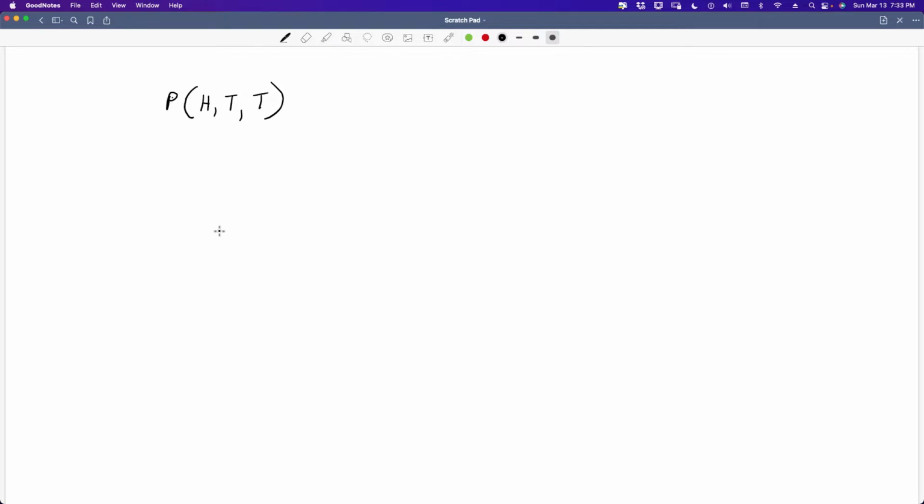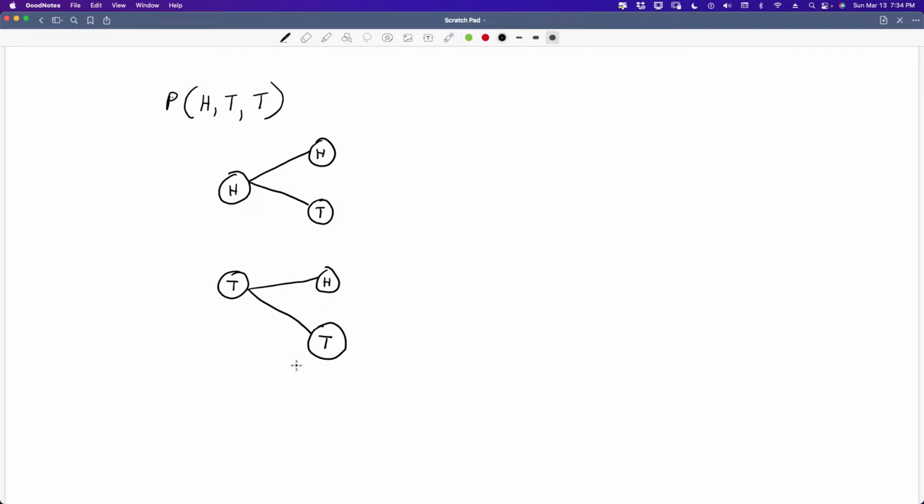So here's my first toss. On my first toss, I'm either going to get a heads or I am going to get a tails, right? That's the first toss. My second toss, let's say I get the heads the first time. My second toss, I'm either going to get a heads or a tails, right? Same thing here. If I got tails the first time, when I toss it again, I'm either going to get a heads or a tails the second time.